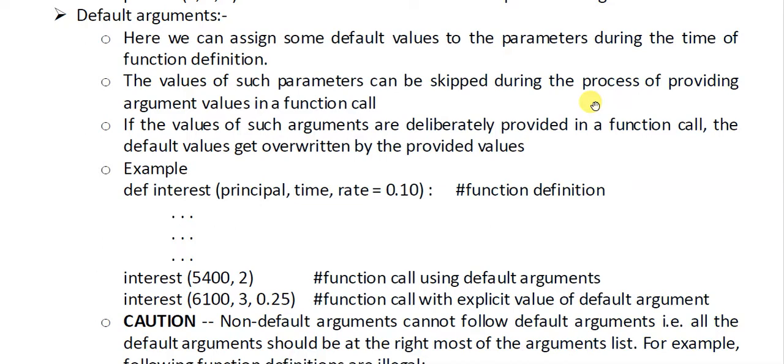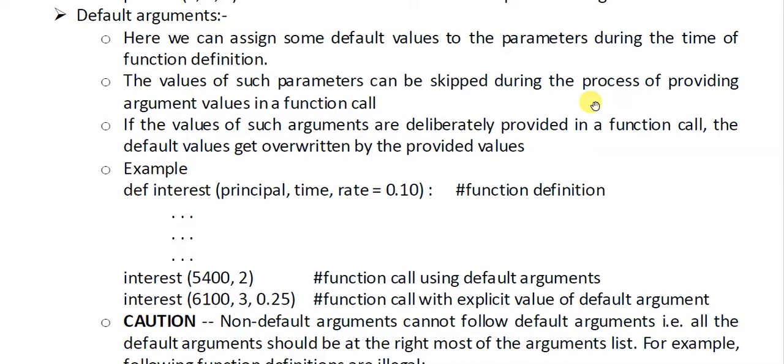Okay. So the arguments that are pre-valued, that have some specific values provided in the beginning itself, are called default arguments. Here we can assign some predefined values, that is default values, to the parameters during the time of function definition. Please note, we have to provide the value that we want at the time of function definition, and you know that the function definition is written at the beginning of the program in Python. Okay. So these things should be clear in your mind.